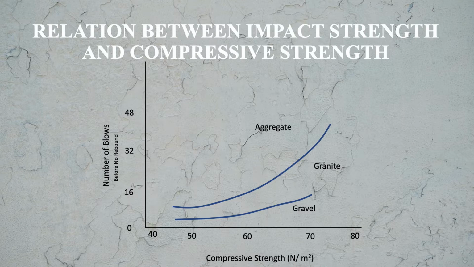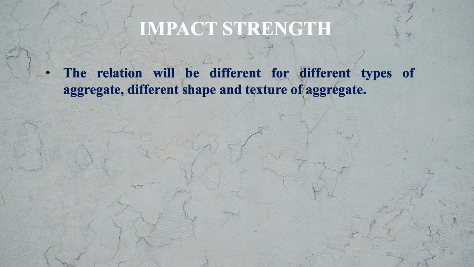For gravel you see that the impact strength is lower in comparison to granite, and for both cases, gravel as well as granite, the impact strength increases with the increase in the compressive strength. The relation will be different for different types of aggregate, different shape and texture of aggregate.